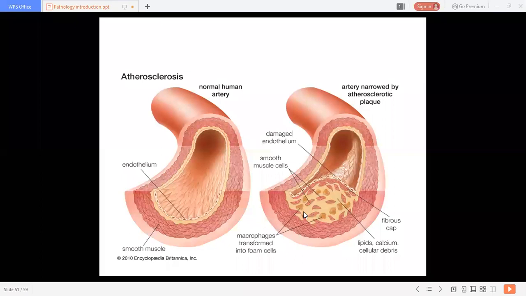See, there is a total widening of this layer with distortion of the normal architecture of the tunica intima. Here you can see the damaged endothelium. So you can see this part as an atherosclerotic plaque.